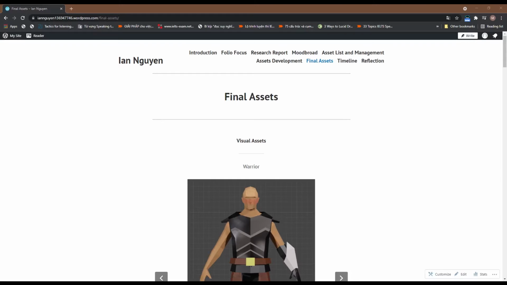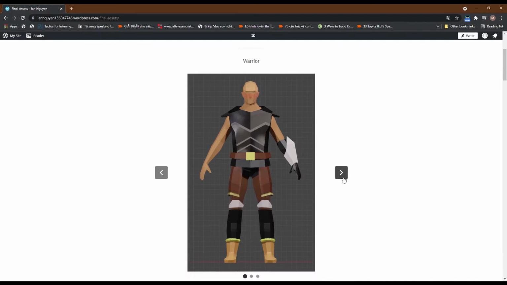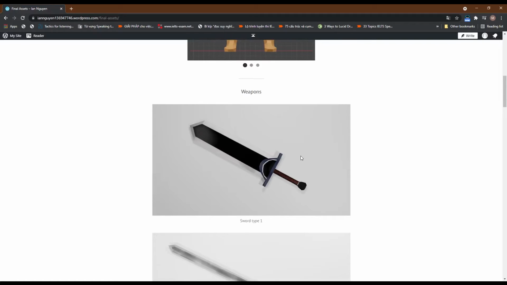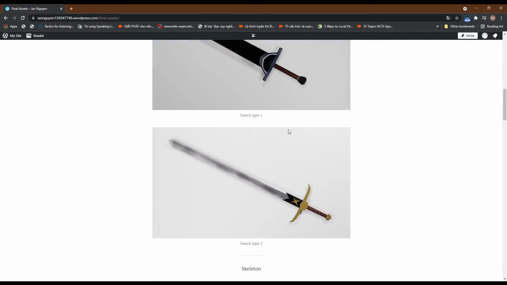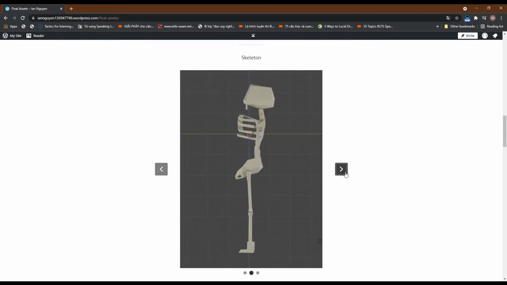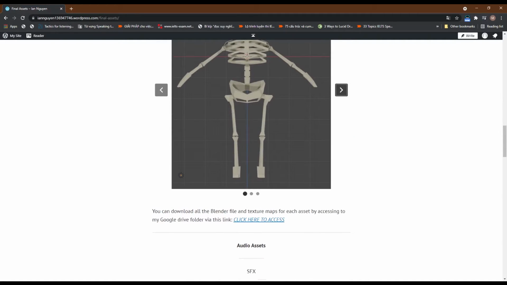And finally, here are my render results. This section includes the warrior model, the two types of saw, and the skeleton model. And you can download all of the Blender files via the Google Drive link that I included here.